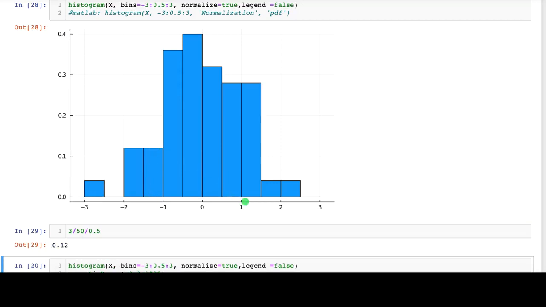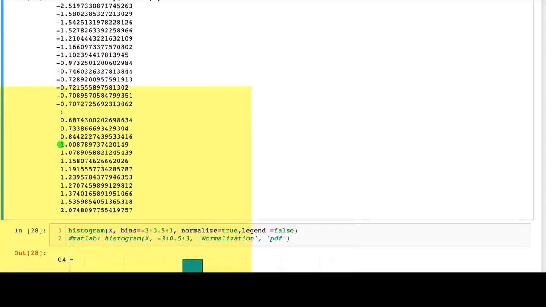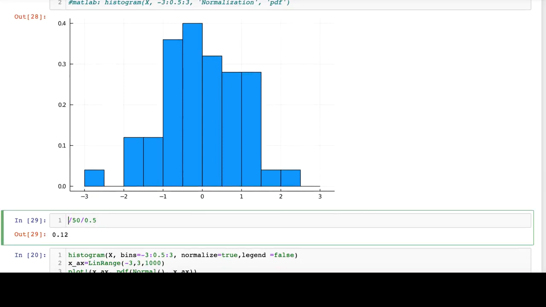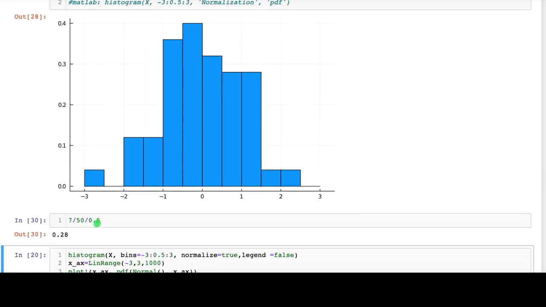In the same way, if we look at, say, the data points between 1 and 1.5, this bin over here, well, this is 1, 2, 3, 4, 5, 6, 7 data points. So its height should be 7 over 50 over 0.5, that's 0.28, and we can see that in fact, yes, that is about 0.28 because this height over here is 0.3.